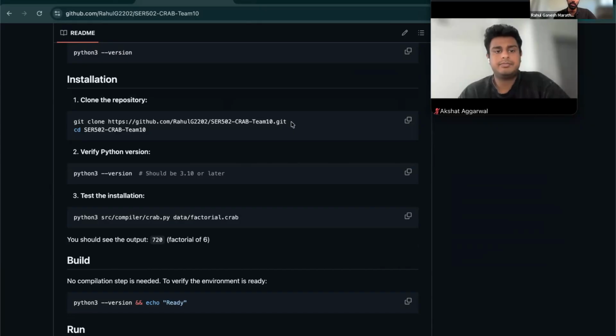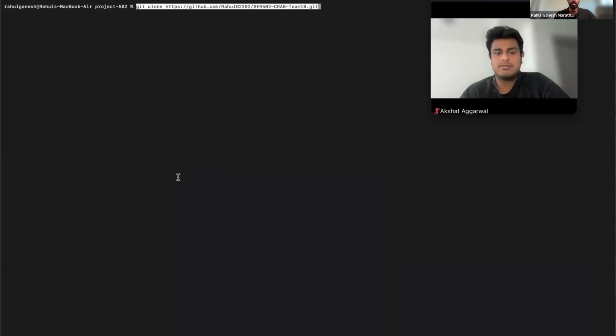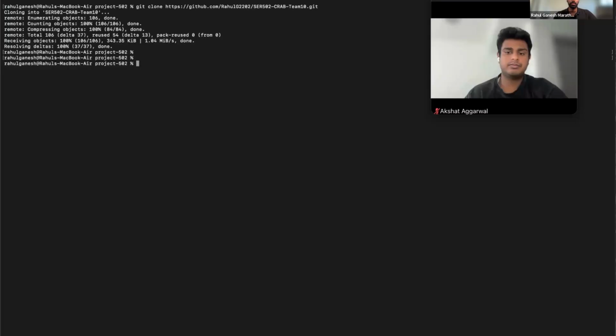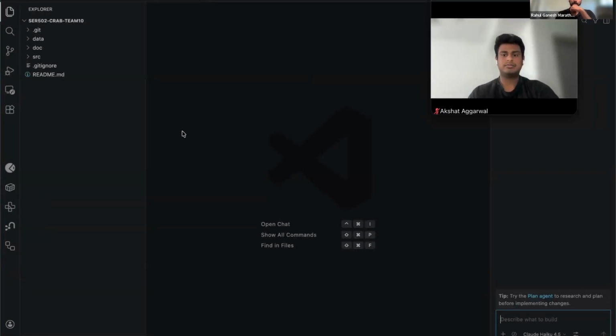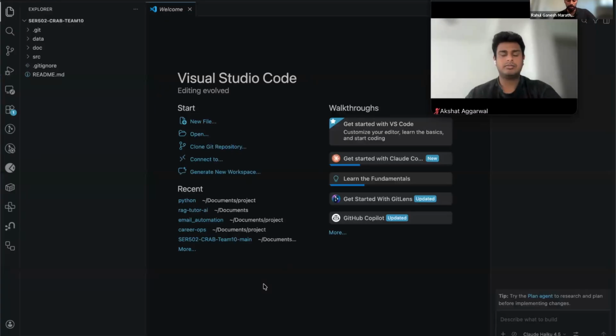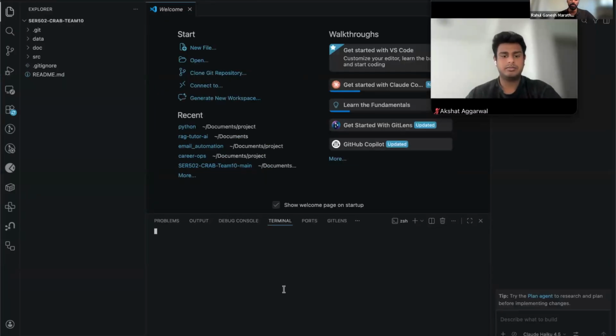First we can copy this command to clone the project in our local repository. Once the project is cloned, we can go inside the project. We can open it in any code editor. As you can see, first let's check the Python version which I have.